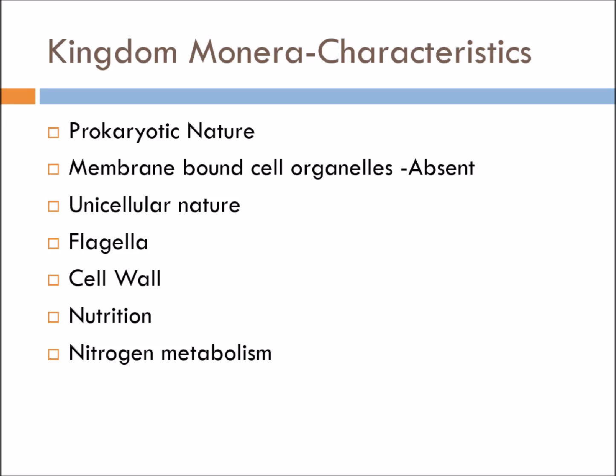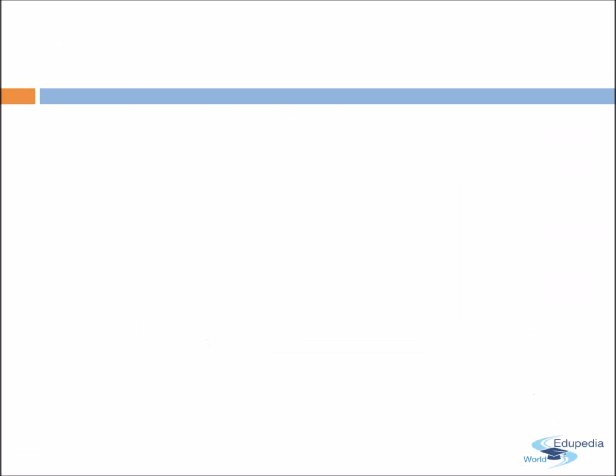Next is nitrogen metabolism. All nitrogen fixing organisms belong to Kingdom Monera. The perfect example of nitrogen fixing bacteria is the Rhizobium, and the Rhizobium belongs to Kingdom Monera. They are found in the root nodules of the leguminous plants. Now some Monerans also take part in ammonification, nitrification and denitrification. These steps we are going to study when we study the nitrogen cycle.